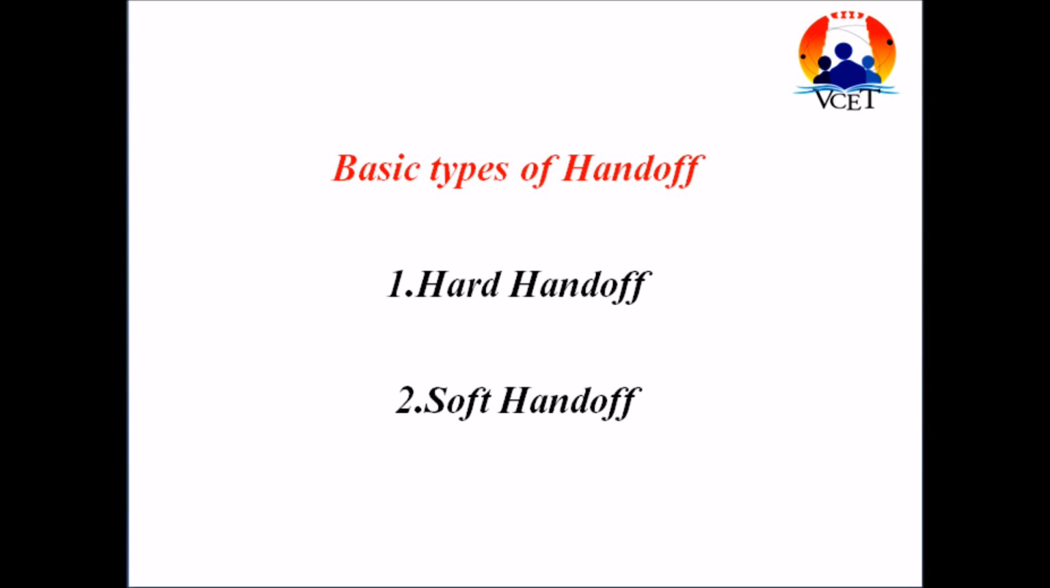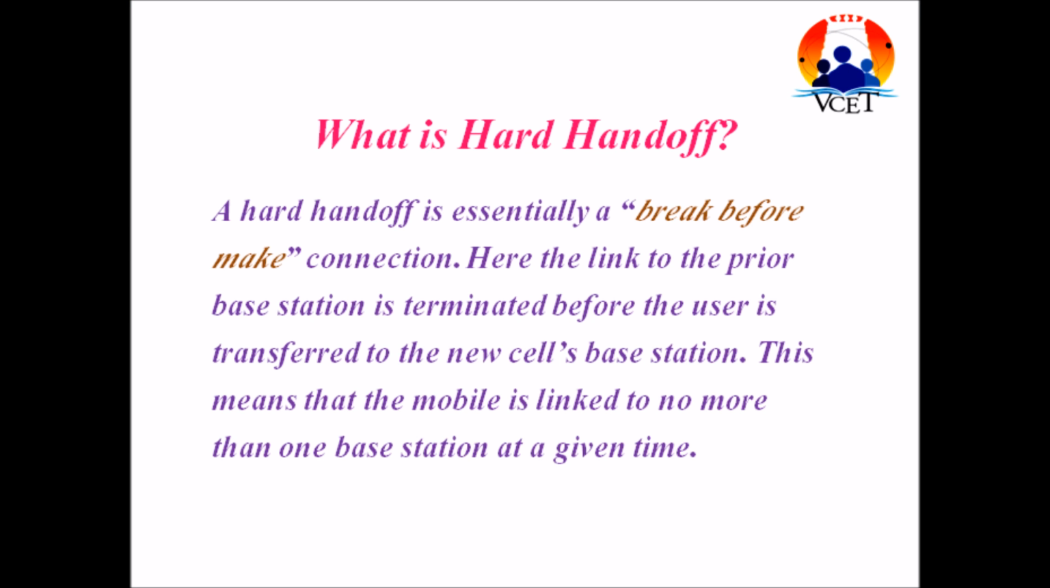Types of handoff. There are basically two types of handoff. One is hard handoff and the other is soft handoff. What is hard handoff? A hard handoff is essentially a break before make connection. Here the link to the prior base station is terminated before the user is transferred to the new cell base station. This means that the mobile is linked to no more than one base station at a given time.